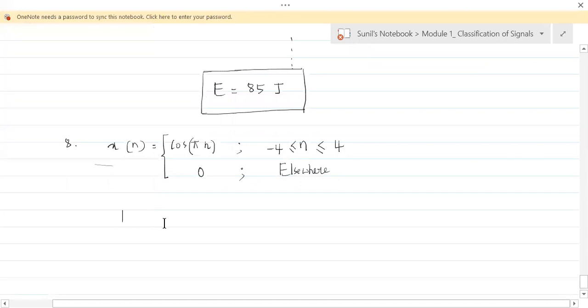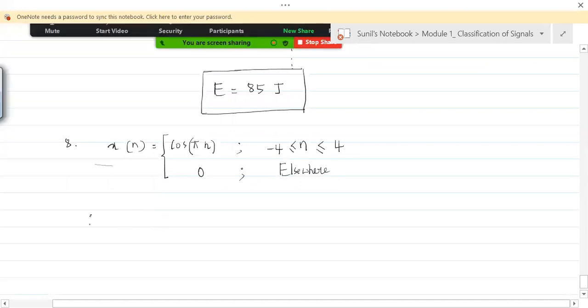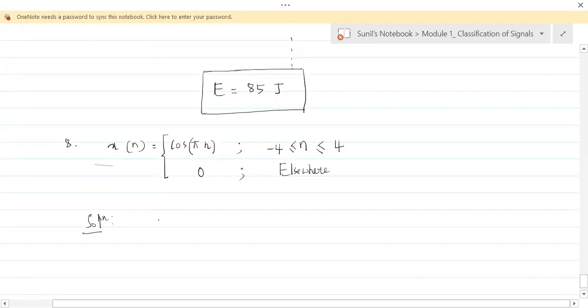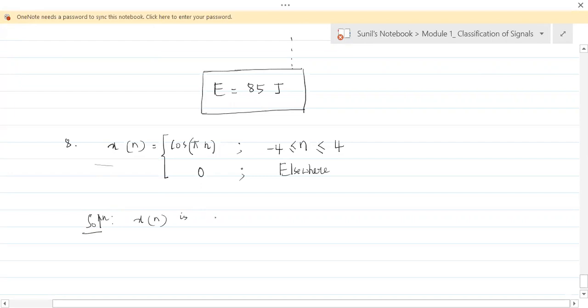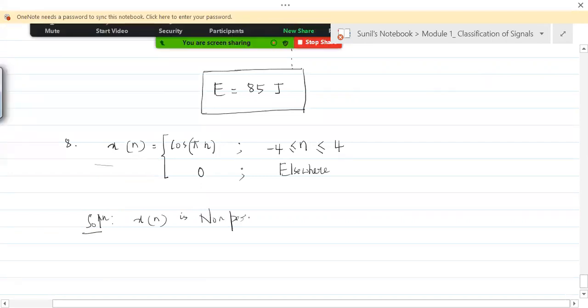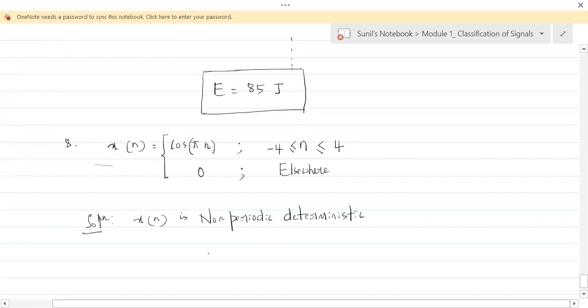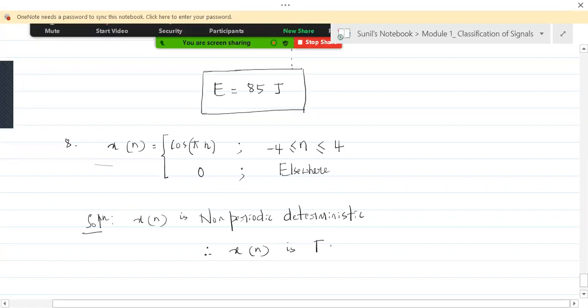Understand that? So again, write that in the solution. X of n is non-periodic deterministic. Therefore X of n is an energy signal.